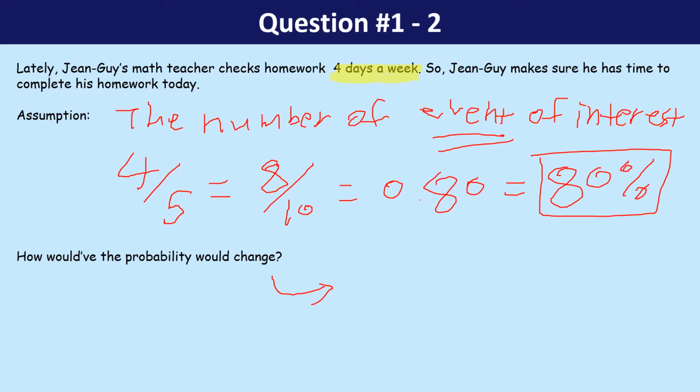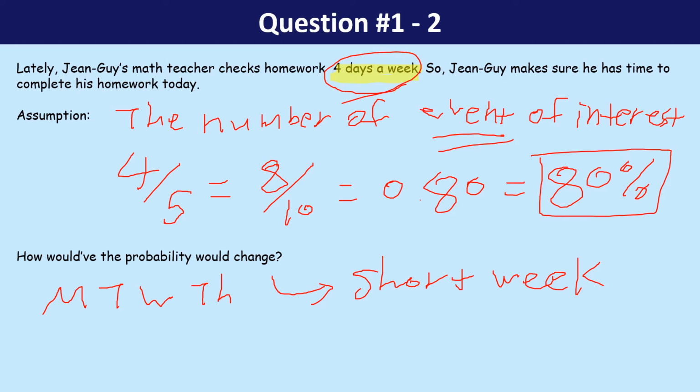Well, what if it's a short week? This is one thing that I can think of. So what I mean by that is we have Monday, Tuesday, Wednesday, and Thursday. Imagine that's the only case. Then, based on this 4 days a week, does that person check with 100% possibility? Do you get the idea here?